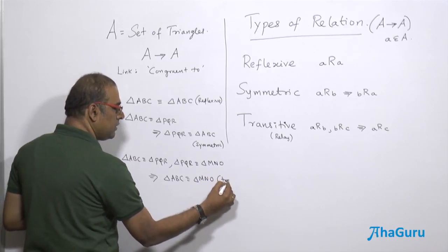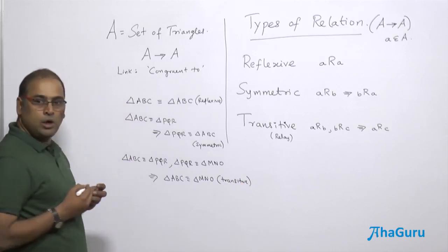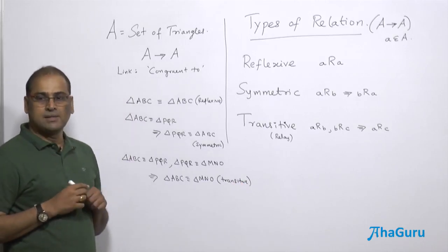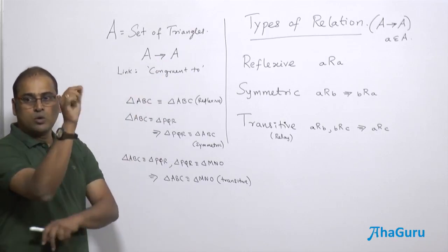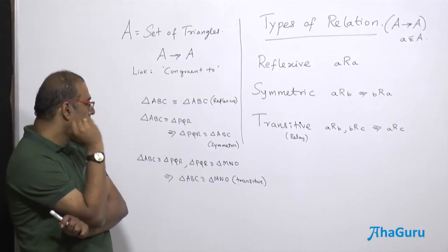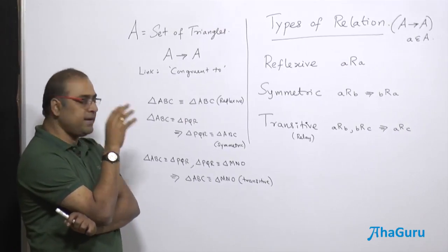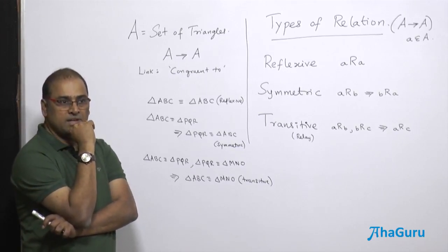Which is transitive, right? So on the set of triangles, the relation congruent to is a reflexive relation, a symmetric relation, and also a transitive relation. Are you able to understand?